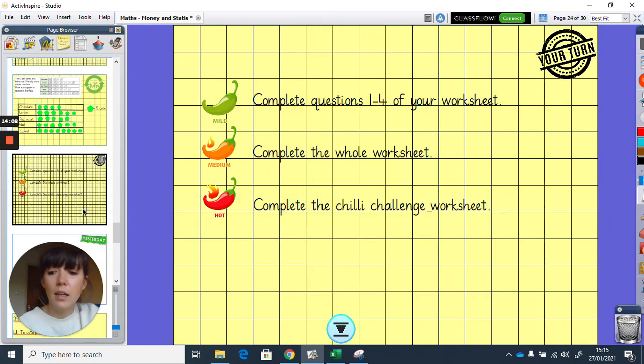So your job today, complete the worksheet, complete first page for your mild challenge, both pages for your medium challenge, and chilli challenge worksheet for your hot challenge. Make sure an adult takes a picture of it to let me know that you've done it and to let me have a look at your answers, and then I will get back to you. Good luck!